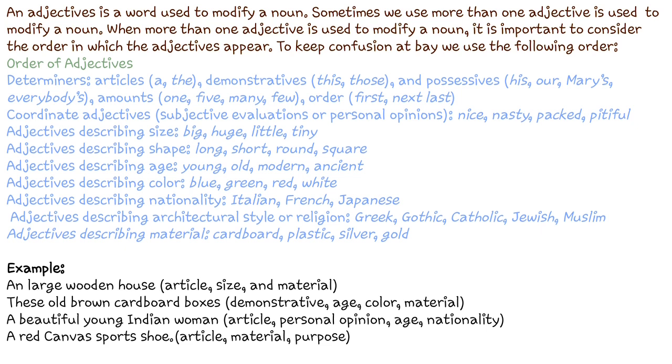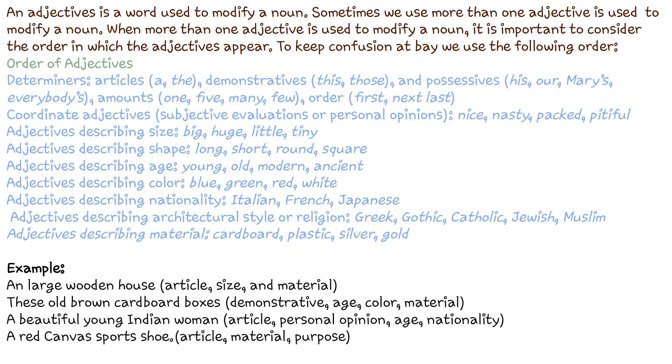So whenever you are using adjectives in a single sentence, you must follow this order. For example, a large wooden house, this is proper. If you say a wooden large house, it will not be proper. Or if you say a wooden house very large, this is also not proper. You have to order it properly: articles must come first, then the size, and then at last the material.